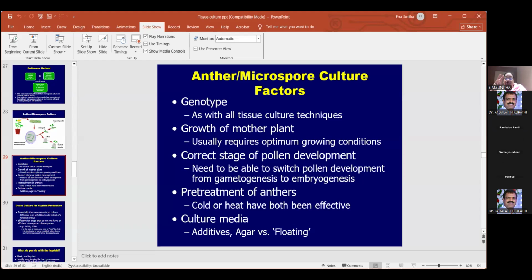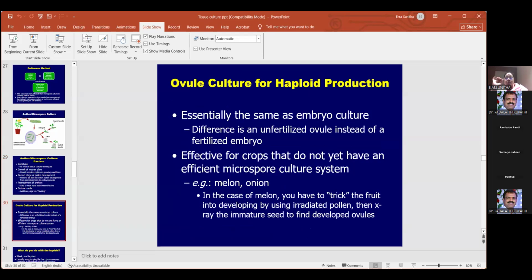Then we have to give certain pre-treatments for the anthers. It can be cold treatment or it can be heat treatment. Then again, culture media also is very, very important. So selection of culture media, whether it's a liquid culture or broth or whether it is solid media, we have to take into consideration. Same goes with the ovule also. You take the ovule and you put it in the medium. From that you will be getting the plants. Usually ovule culture is very easy in onions and in melons.